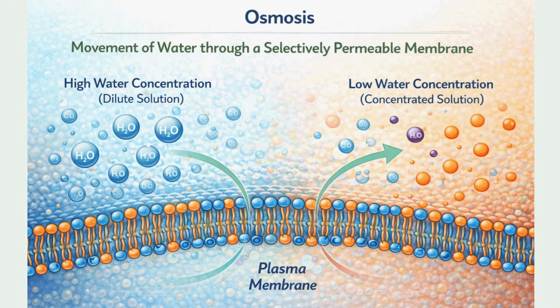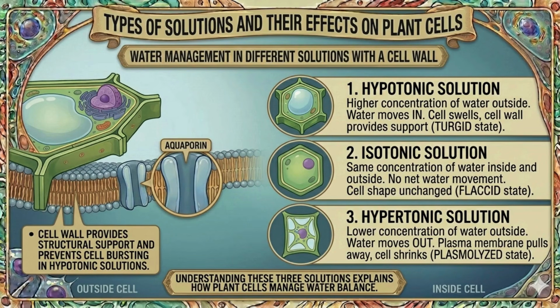2. Osmosis. This is a specific type of diffusion that applies only to water. Osmosis is the movement of water molecules through a selectively permeable membrane from a region of high water concentration to a region of low water concentration. What happens to a cell in different solutions? Depending on the amount of water outside the cell, three things can happen.